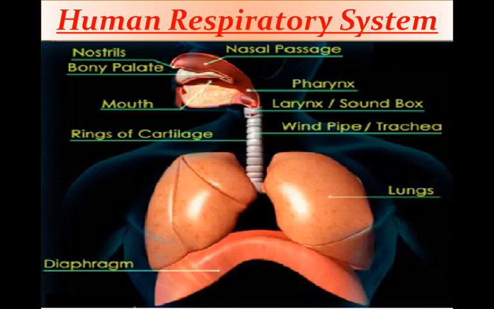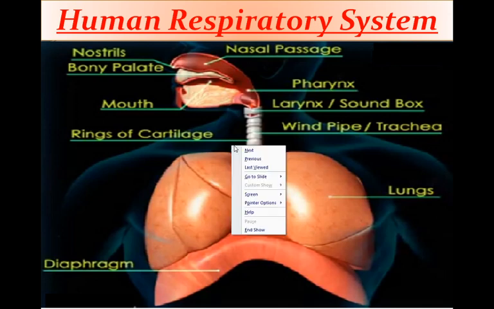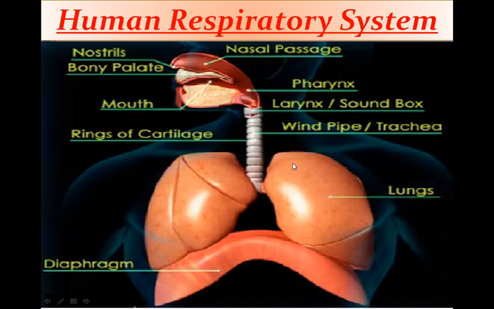The right lung, you are watching in the diagram, is three-lobed. It has three lobes, and the left lung has two lobes. This pair of lungs is present in the thoracic cavity or chest cavity, above the diaphragm. Diaphragm is a thin muscular sheet which separates the abdominal cavity from the thoracic cavity. It plays a very important role in the process of breathing.